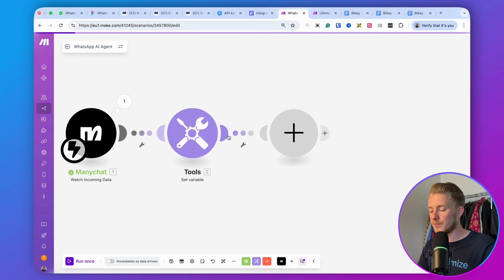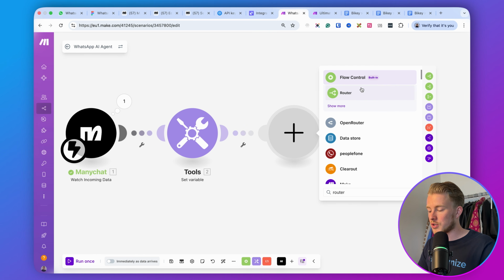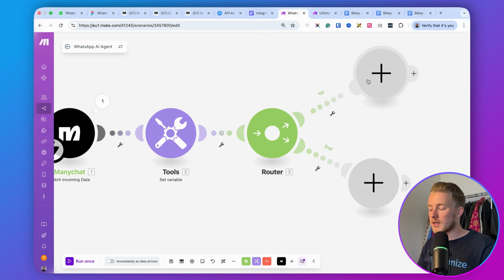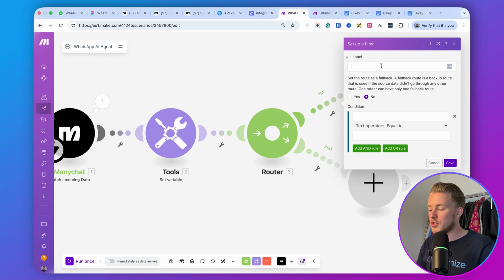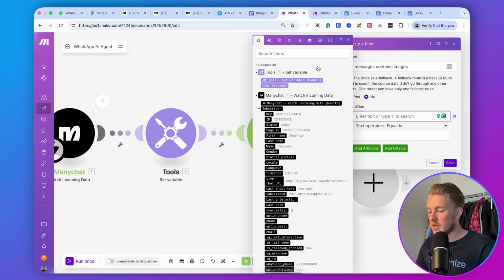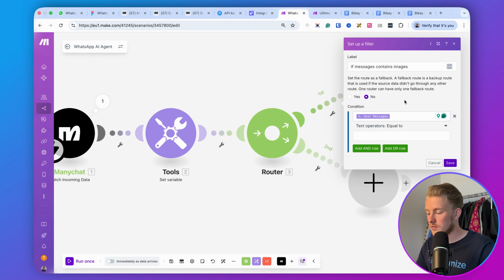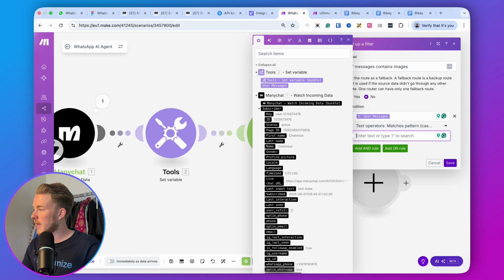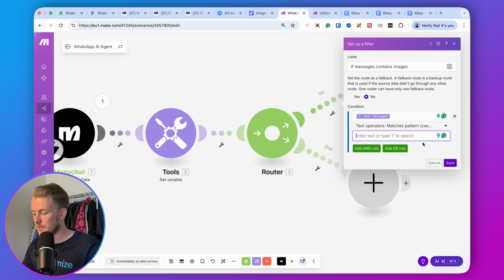Then the first thing that we do is add a router. By adding a router, we can do multiple things in a row. The first thing that we want to do is check if the message contains any images. So the condition is that the user messages variable matches pattern case insensitive with a certain pattern, and I will copy the pattern from my second screen.